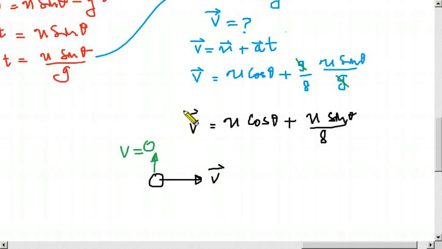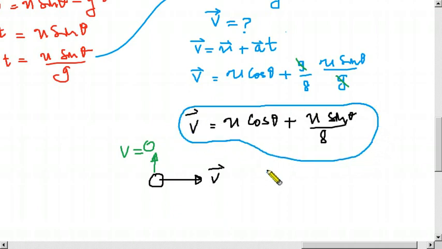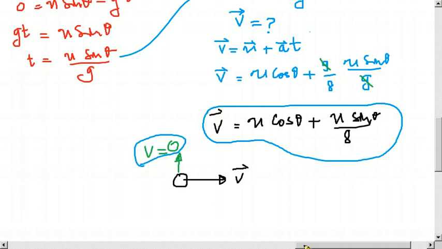There's nothing to go to the parallelogram and find the resultant, because this one is 0, because we are at the maximum height. At the maximum height we know the vertical component is 0, therefore only the horizontal component.